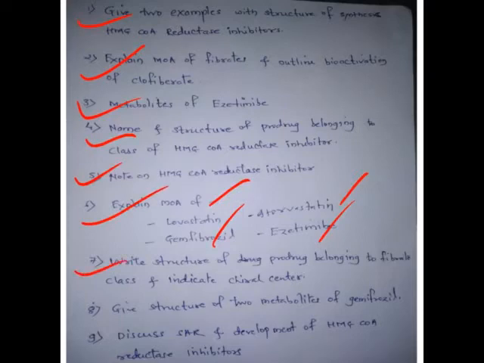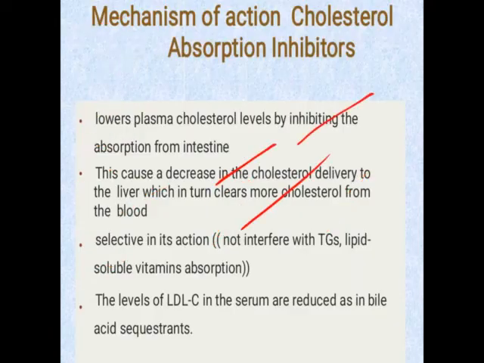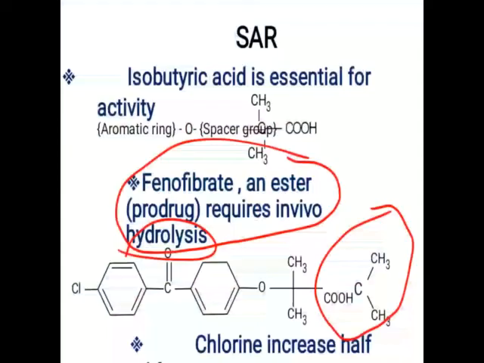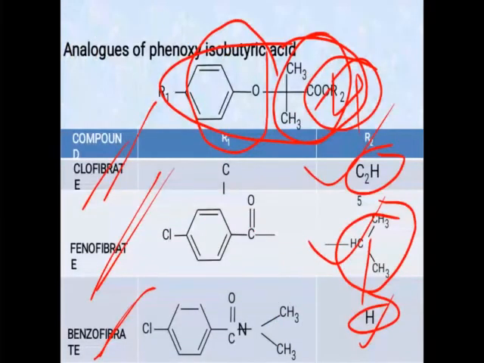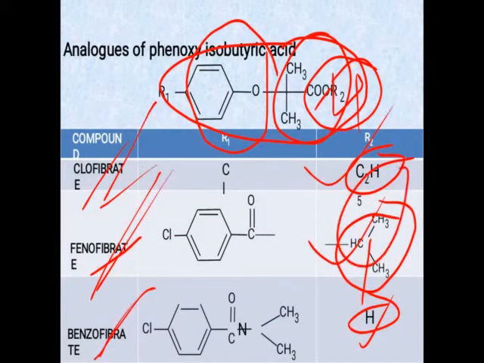Write the structure of prodrugs belonging to fibrate class and indicate the chiral center. Okay, so in that, the prodrugs belonging to fibrate class are those in which an ester is present, clofibrate and fenofibrate. These are the prodrugs as they consist of the ester.